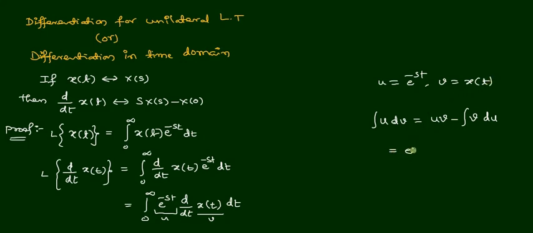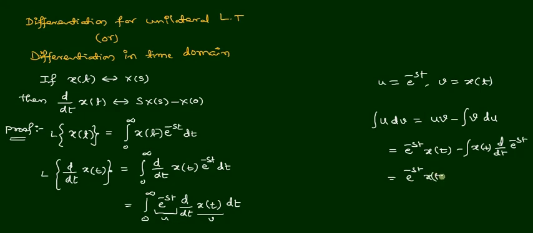We express it in a similar way: u is e power minus st and v is x of t, minus the integral of v, that is x of t, times the derivative of e power minus st. The derivative of e power minus st is e power minus st into minus s.